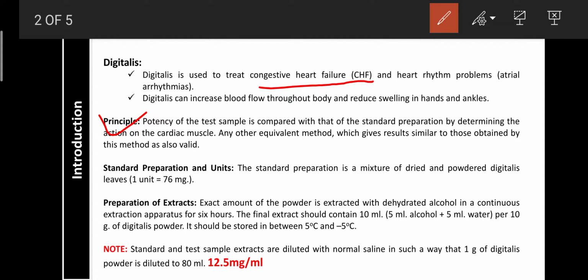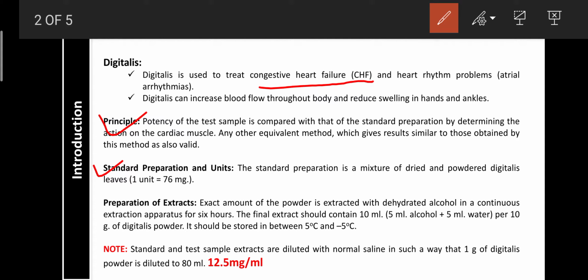monitored or calculated by comparing with the standard preparation by determining the action on the cardiac muscle. Standard preparation and units: the standard preparation is a mixture of dried and powdered digitalis leaves, where 1 unit is equal to 76 mg. For preparation of extract, the exact amount of the powder is extracted with dehydrated alcohol in a continuous extraction apparatus for 6 hours. The final extract should contain 10 ml per 10 gram of digitalis powder.